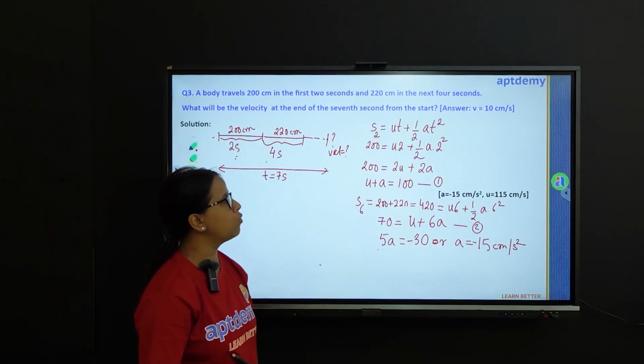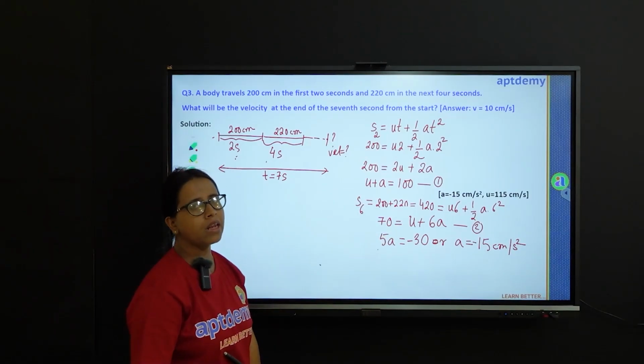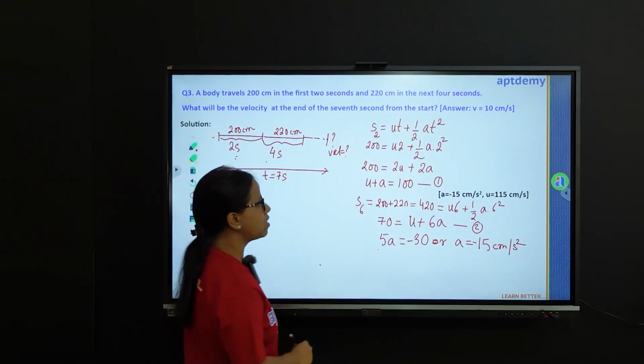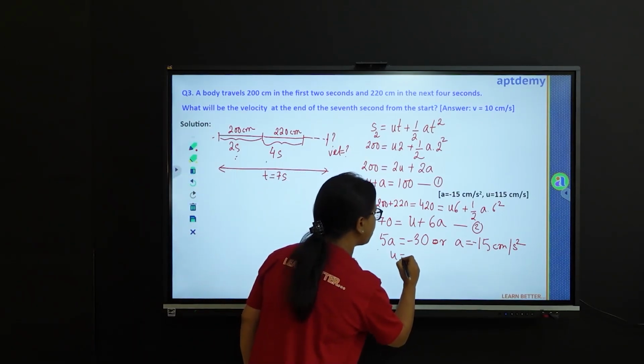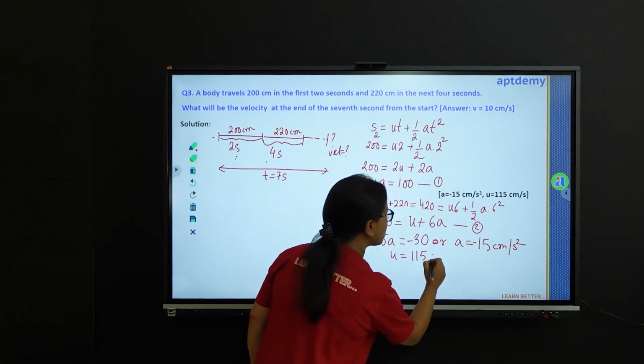Now we can put this value of a in any of the equations and get the value of the initial velocity, which comes out to be 115 centimeter per second square.